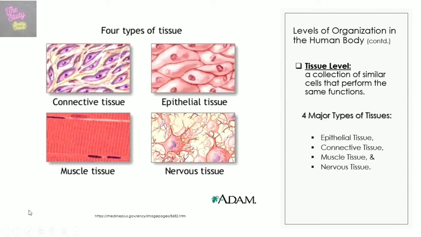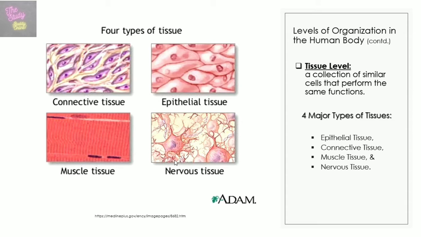After the cellular level is the tissue level. And basically, a tissue is a collection of similar cells that perform the same functions. There are 4 major types of tissue, which are the epithelial tissue, the connective tissue, the muscle tissue, as well as the nervous tissue. So I'm going to explain a little bit about each of these types of tissues.